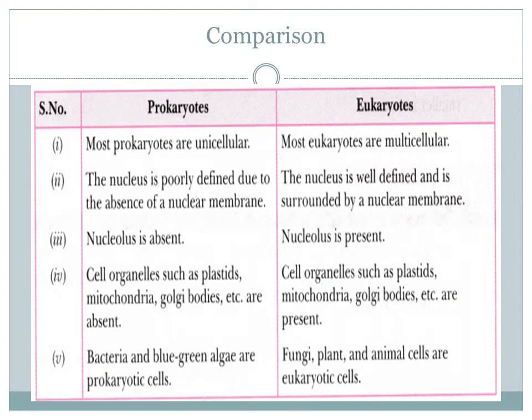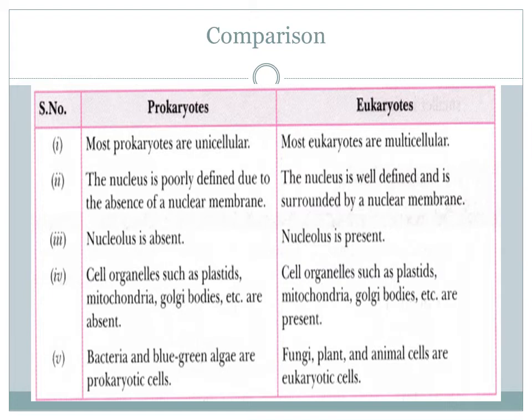Now let us discuss differentiating points between prokaryotes and eukaryotes. What do you mean by prokaryotes and eukaryotes? Organisms which have prokaryotic cells are called prokaryotes and organisms which have eukaryotic cells are called eukaryotes. So let us discuss the differences between these two.